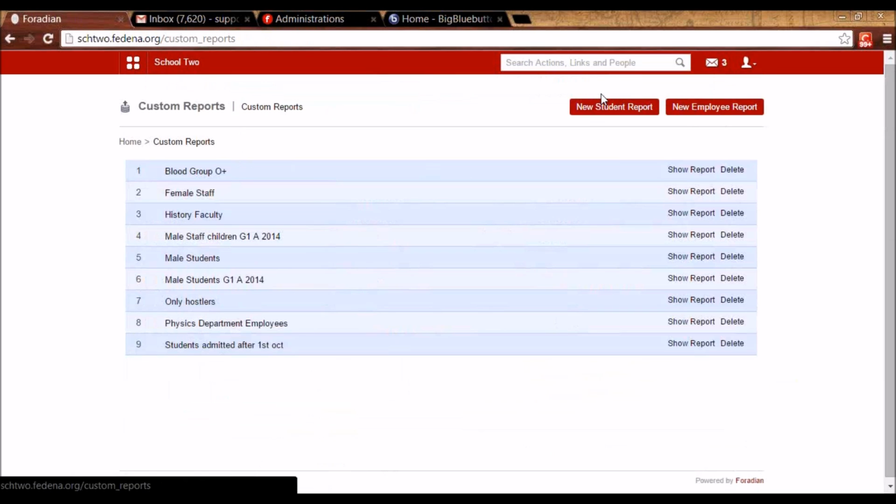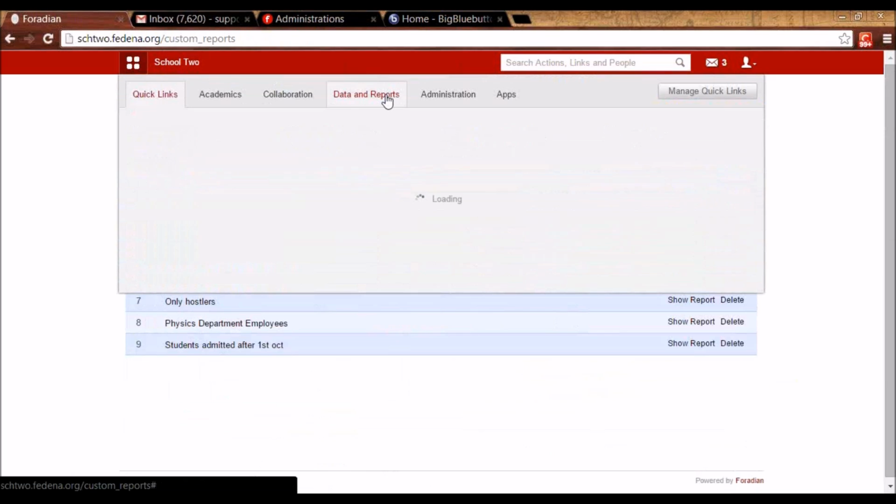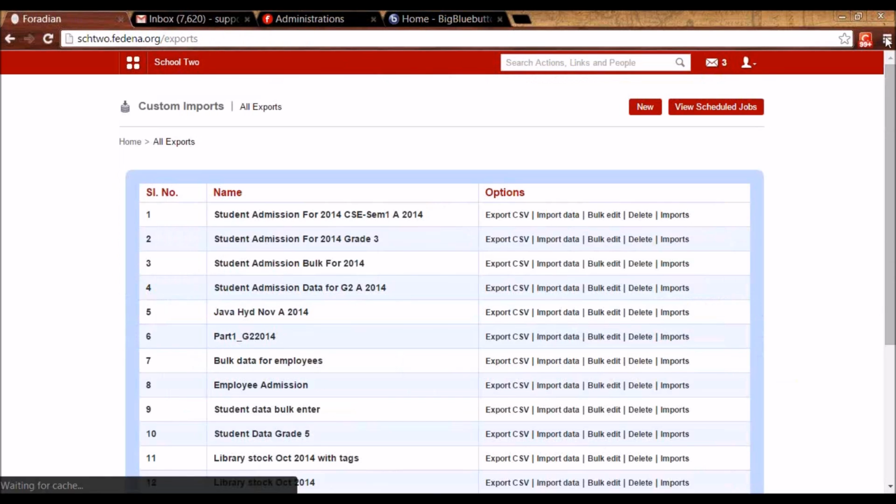The next plugin that we are going to see is custom import. So for that, we can go to data and reports and we can go to custom import. And here, custom import is used when you want to feed in data bulk in Fedena. Meaning that you already have data in Excel sheets that are maintained by your institution. You can change it as per the template that will be generated by Fedena, and you can feed that data into Fedena.